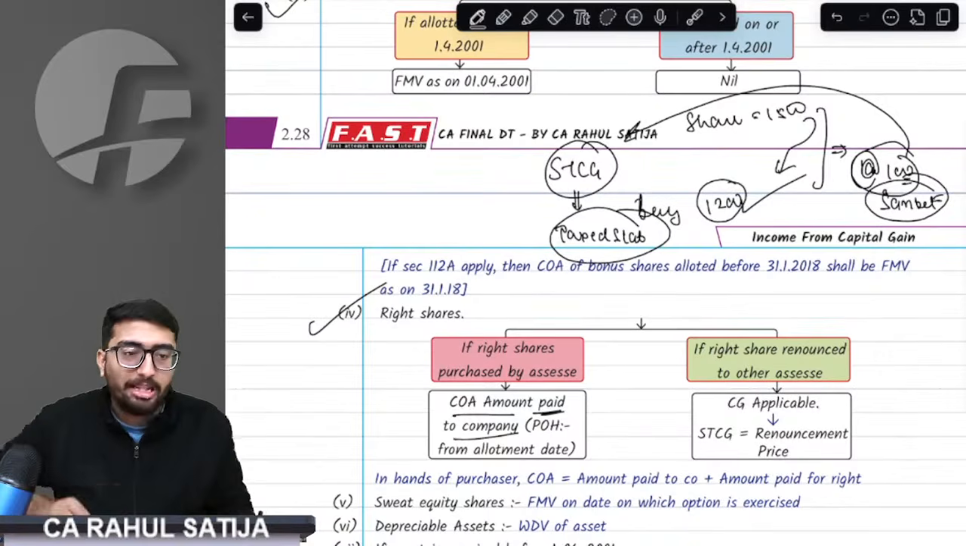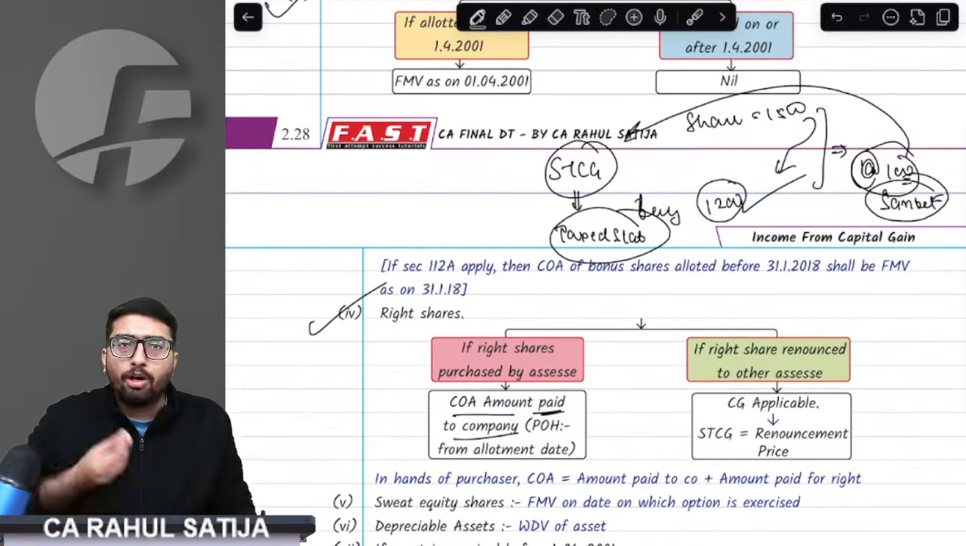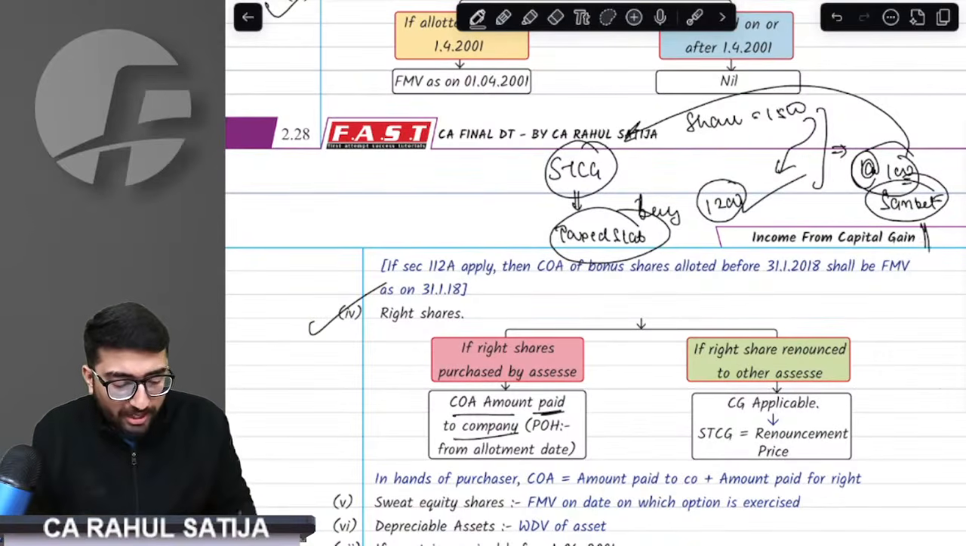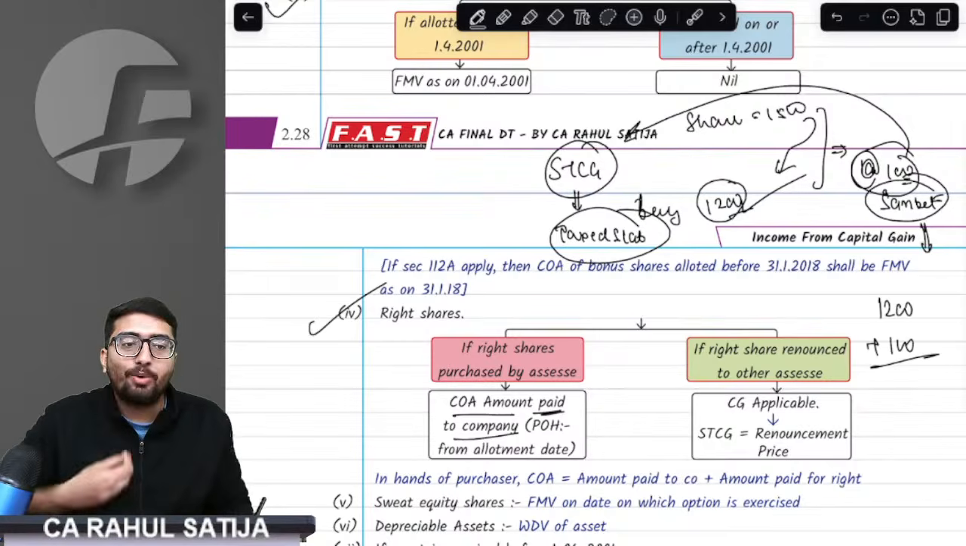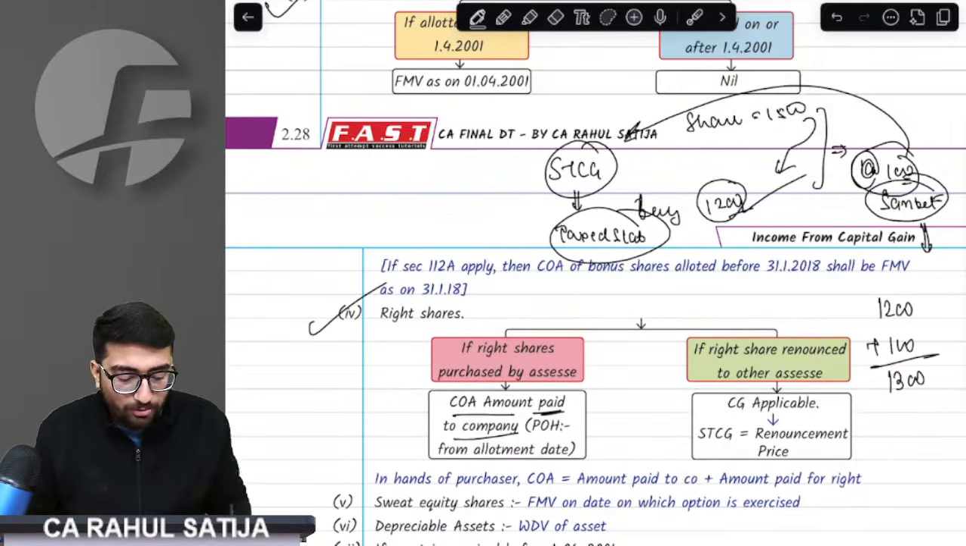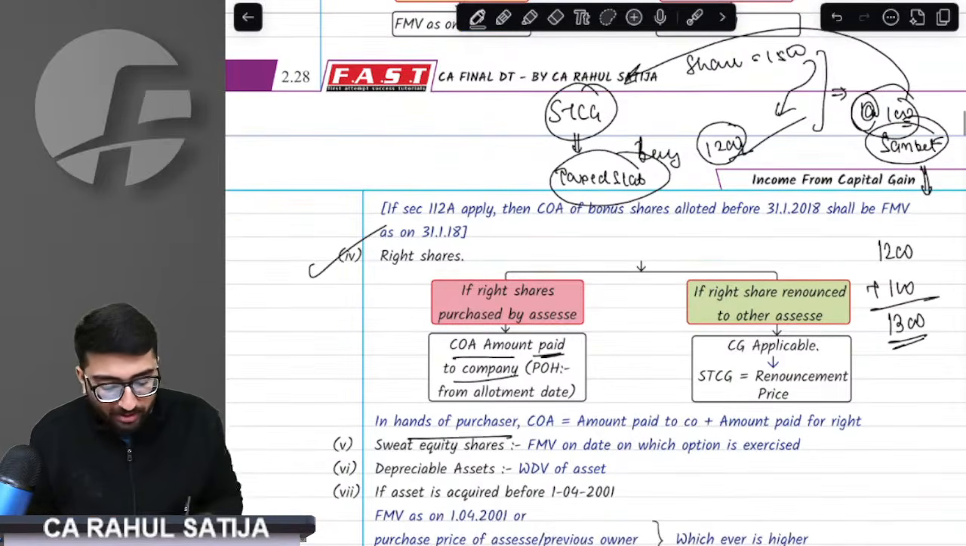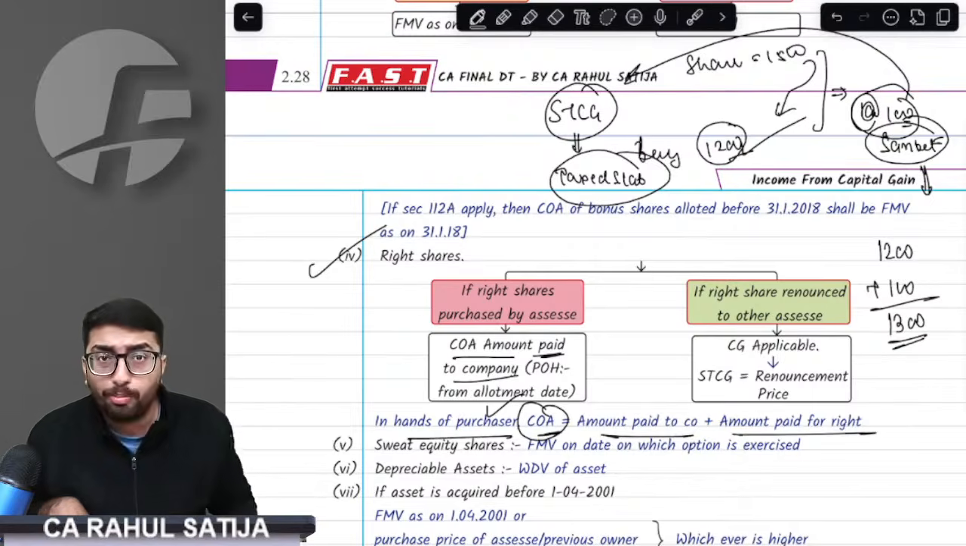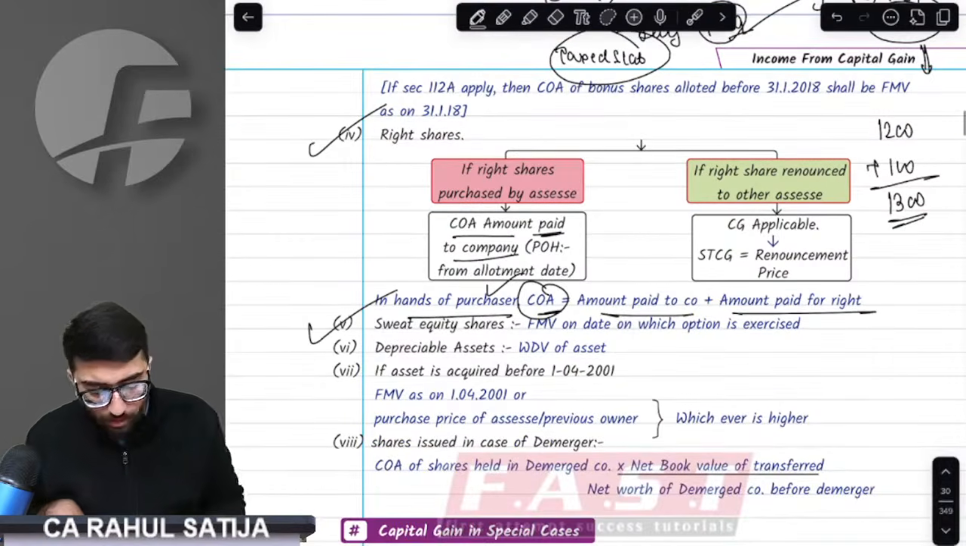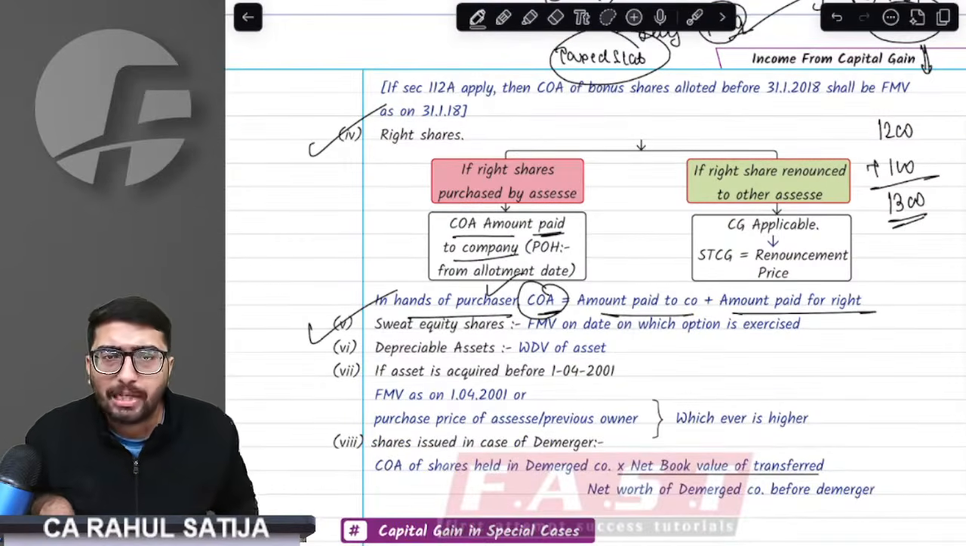Sir, what will be the purchase price for Sanket? See, Sanket acquired shares at 1200 rupees only, plus he paid 1100 rupees to acquire that right. So Sanket's share price would be 1300, and the same has been given here. For the purchaser of the right, cost of acquisition will be the amount paid to the company plus the amount paid for that right.